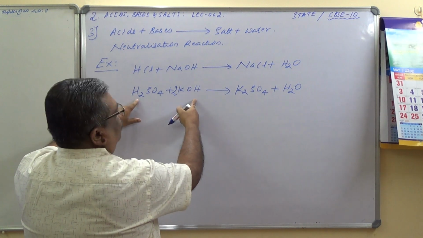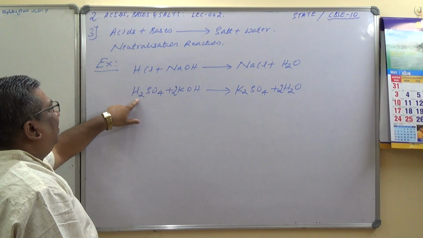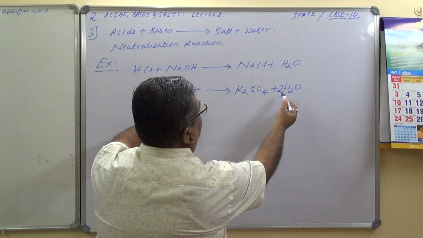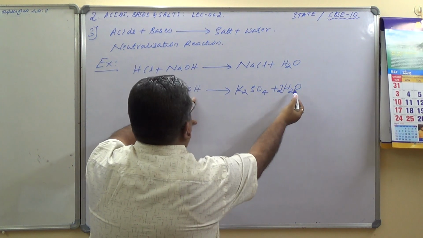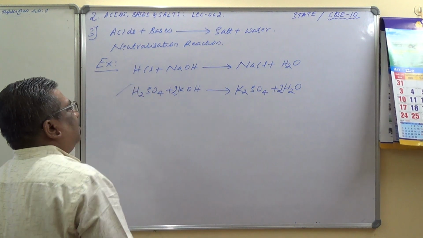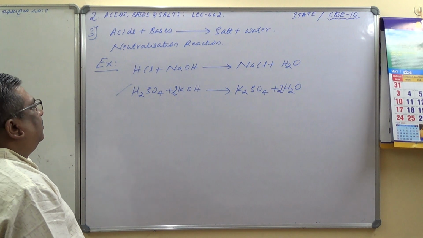Just a moment. Let's balance it. 2 plus 2, 4. 2 plus 2, 4. 4 plus 2 oxygen. It is balanced. So sulfuric acid plus potassium hydroxide gives you potassium sulfate plus water.